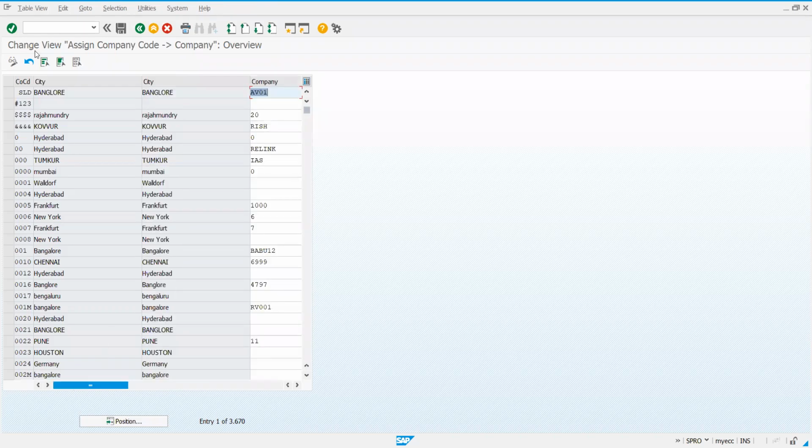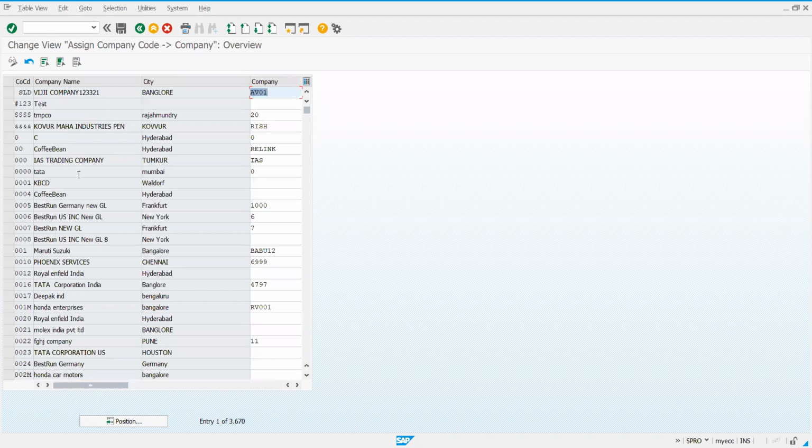Now you can observe there is no new entries option here. The reason is, as I have told you, one company can have multiple company codes, but one company code cannot be assigned to more than one company. You can write down the relation between company and company code: it is one to many.